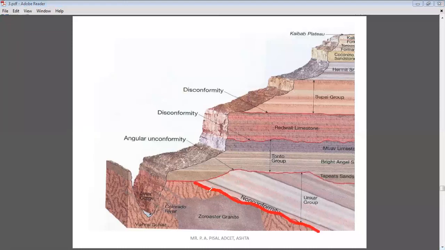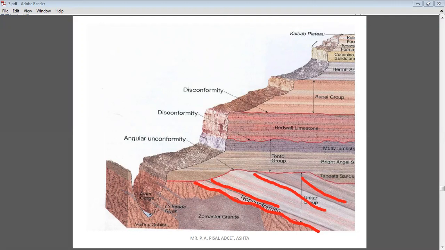You can clearly recognize that below this unconformity, non-layered rocks are present, and above it, layered rocks are present. So this is the first unconformity, where the bottom rocks are non-layered and the upper rocks are layered. Such a type of unconformity is considered a non-conformity.